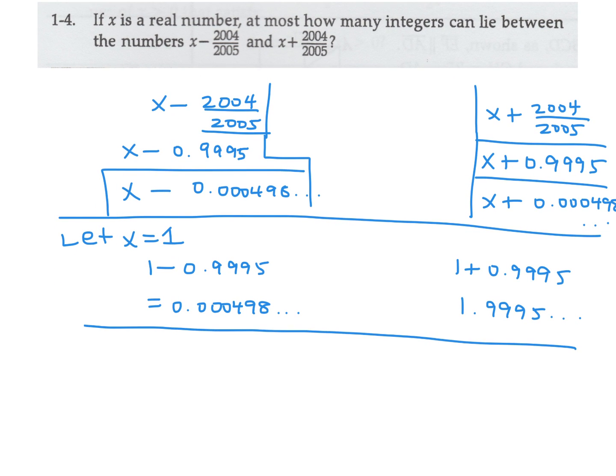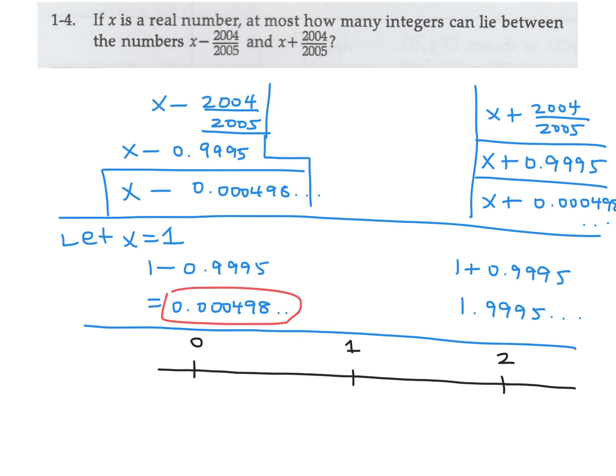Okay, so now what I'd like to do is just put it on a number line. So if you have a number line, let's just use a different color here. So we have 0 here, and we have 1 here, and we have 2 here. Our values, this guy is around here. It's very small, very close to 0. And this one is very close to 2. So they're saying how many integers are in between. In this case, there's only one integer in between, and that is 1. So let me just put that 1 there. But they're saying at most, is 1 integer the most we can get?